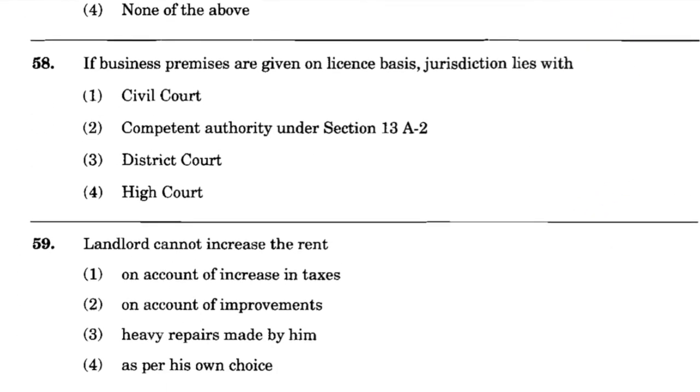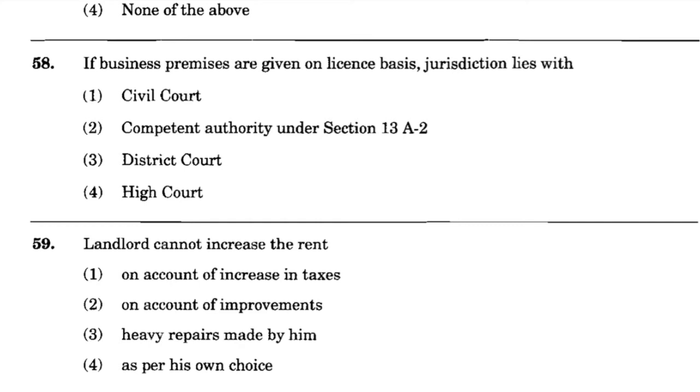Now question number 58. If business premises are given on license basis, jurisdiction lies with option number 1, civil courts, option number 2, competent authority under section 13A(2), option number 3, district court, option number 4, high court. And the correct answer is option number 1, civil court.